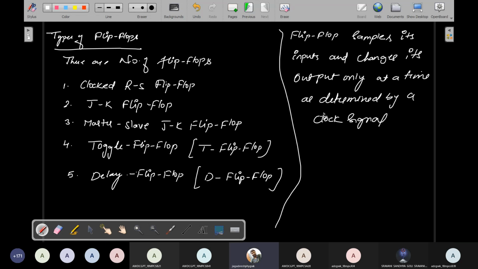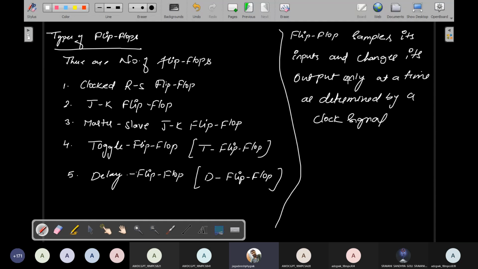Flip-flops are always used with a clock signal. We always want to use a clock signal to operate a flip-flop. So a flip-flop samples its input and changes its output only at a time determined by the clock signal. That is the major operation of a flip-flop.